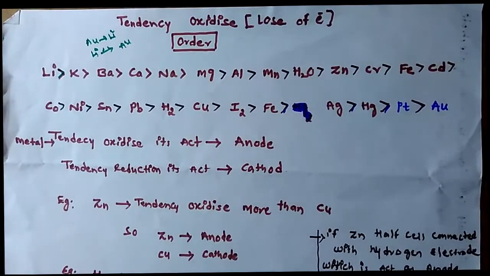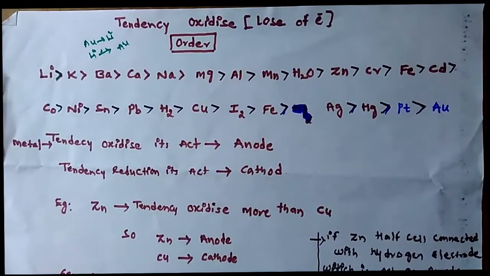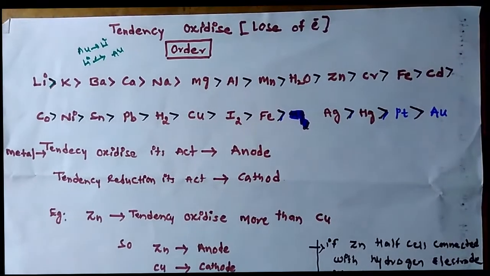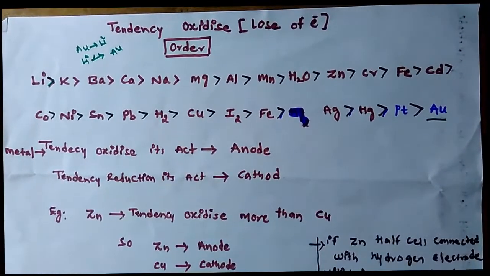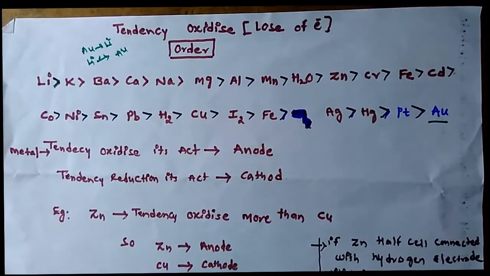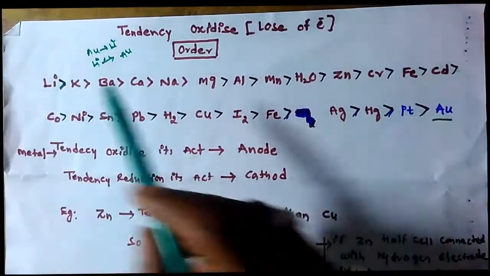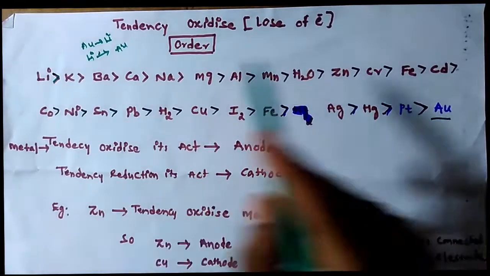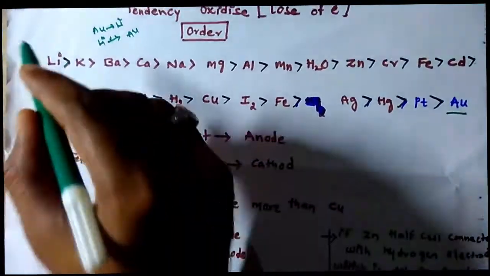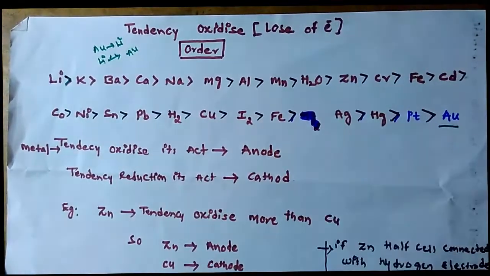See here, in the given order, increasing from argon to lithium. When you go from argon to lithium, the tendency to oxidize increases. So which is more oxidized? Lithium is more oxidized than all these cations, metal atoms and gases. So lithium has the most tendency to oxidize. It can easily lose electrons.